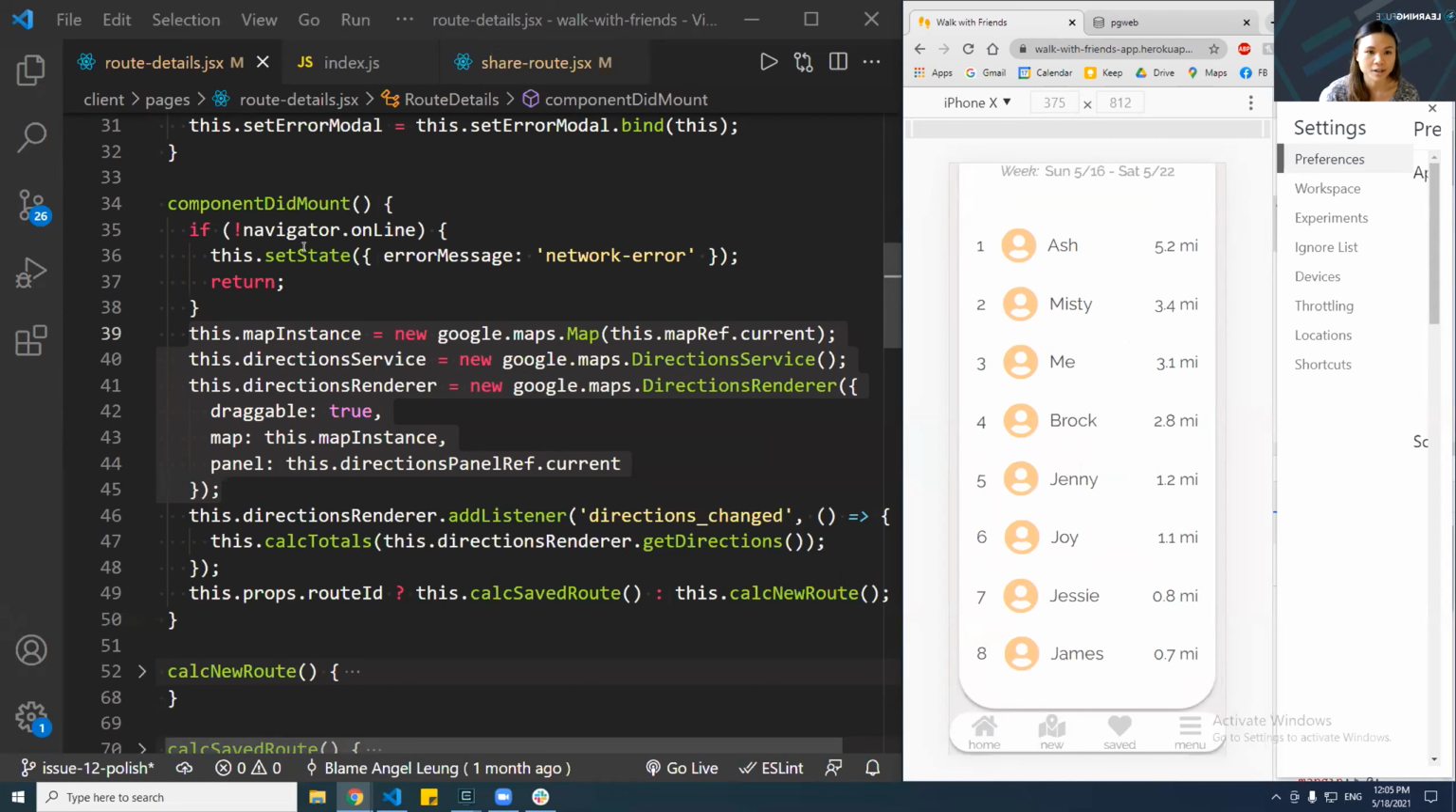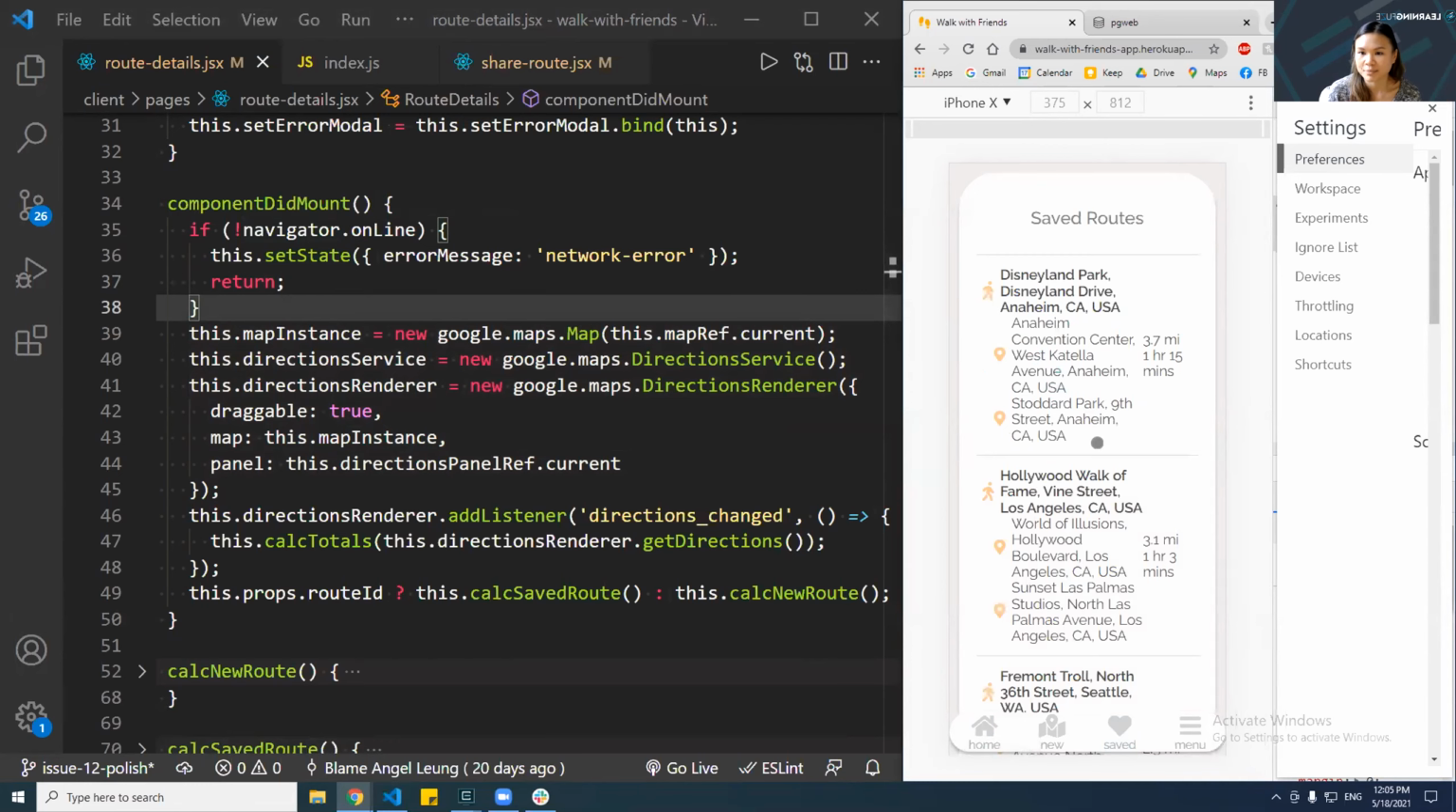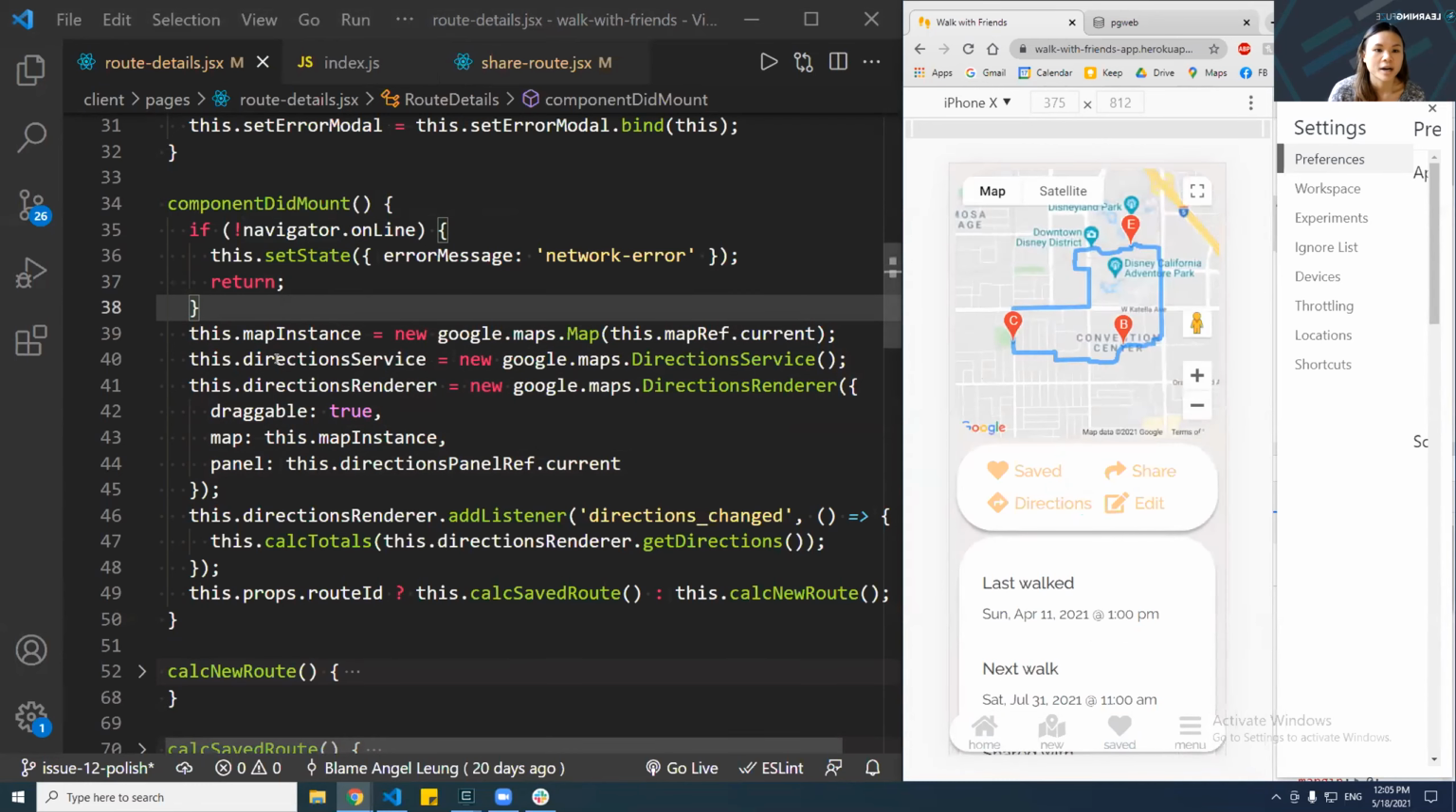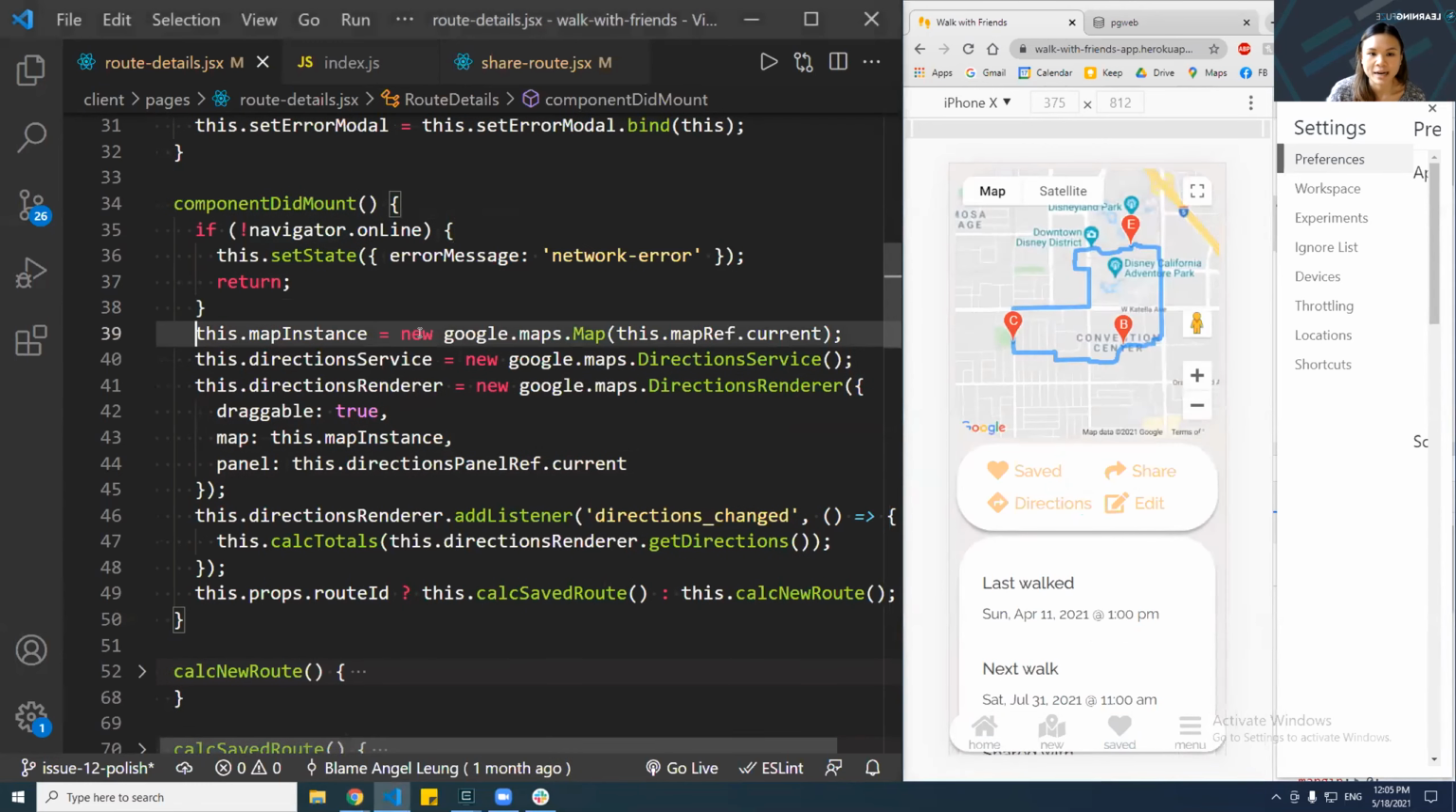Perfect. So now I want to go over some of my code. So this is the route details page, the class that I have for this page. Let me pull it up right here. So to use the Google Maps API, I had to create 3 Google Maps objects. The first one is a map instance, so that's the map up here.